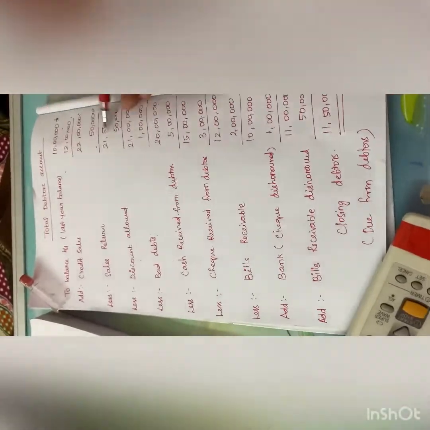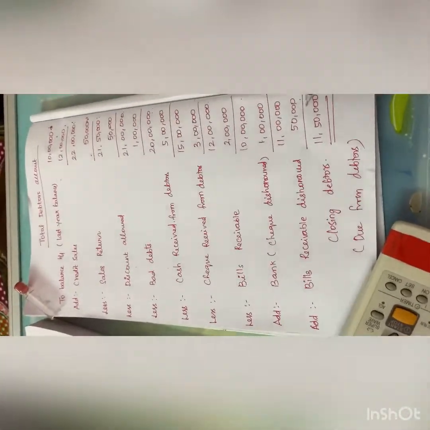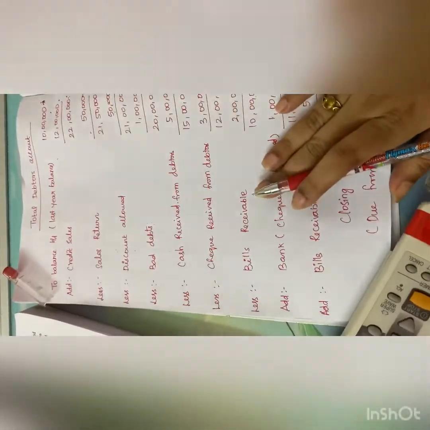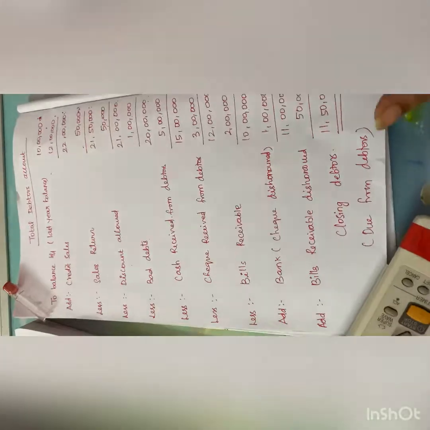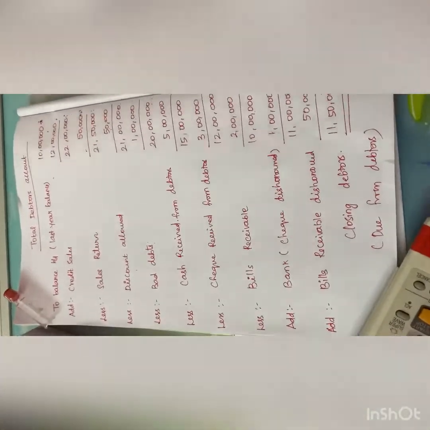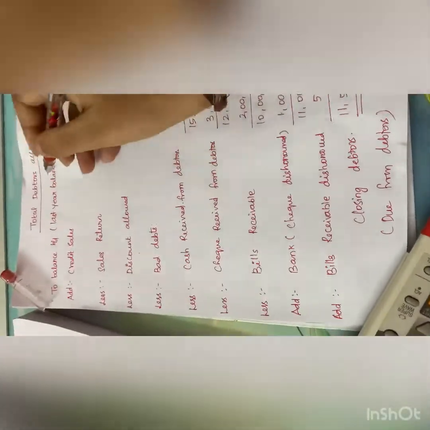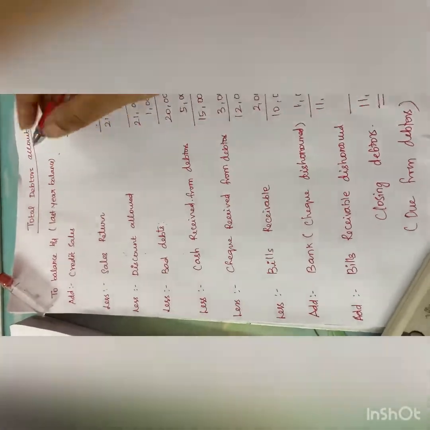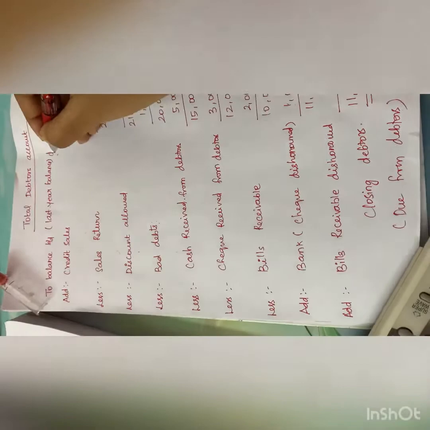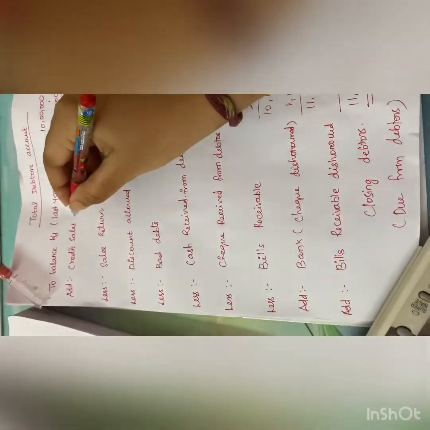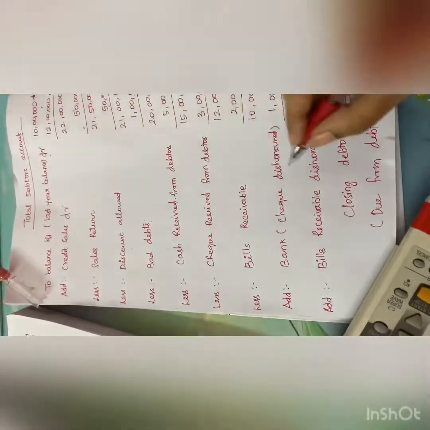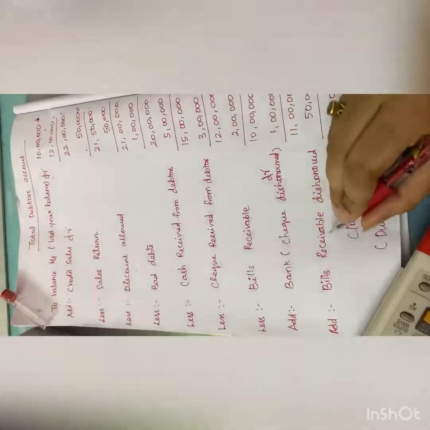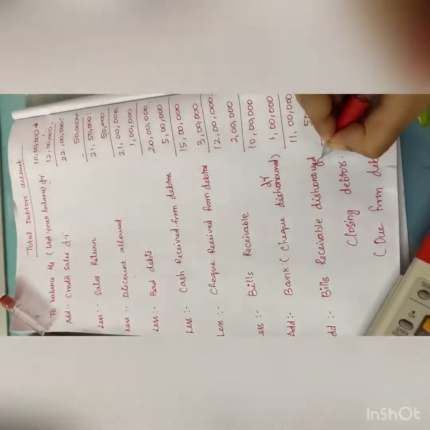Now children, you would have understood how I have derived it. Clear? This is not the correct format; just for the understanding purpose I have explained all these things. All the added items will come on the debit side. What are the added items? Credit sales is on the debit side. Bank check dishonor is on the debit side. Bills receivable dishonor is on the debit side.